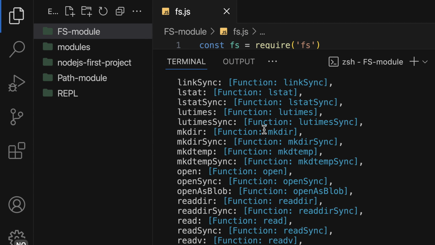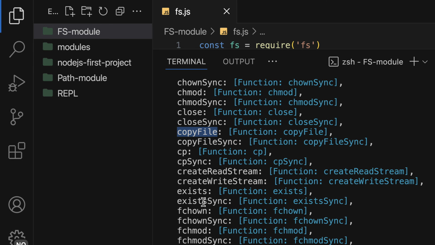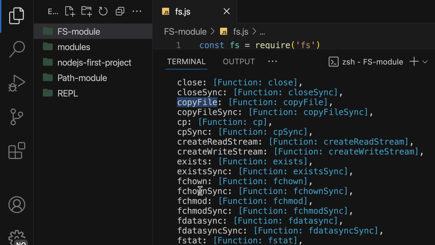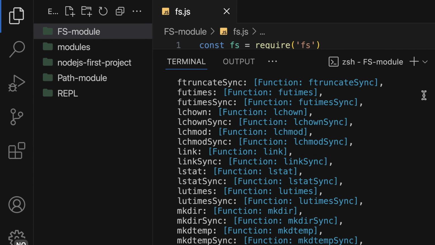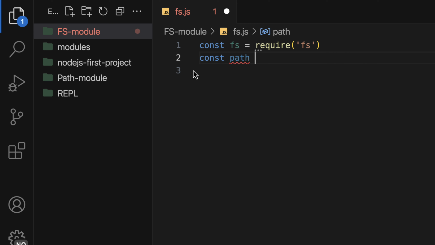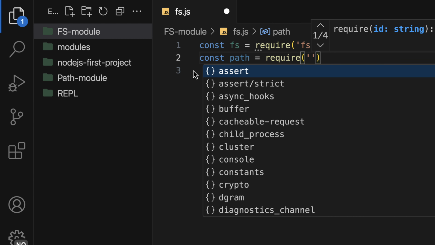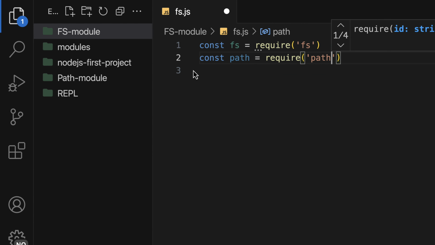similar to the path module. We have what is called appendFileSync, and like I said, for the FS module we have synchronous and asynchronous operations. We can copy a file, we can check if we have an existing folder, and so on. So let's explore a few of these methods, and in your free time you can explore the rest. Like I said, it goes with the path module, so let's also require the path because we need to locate the path where we want to perform the file operations as well.